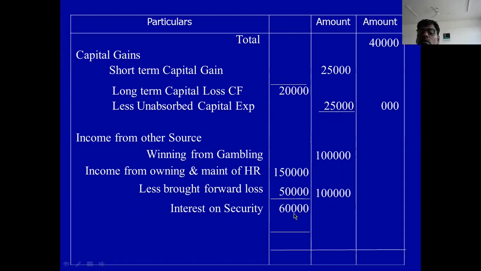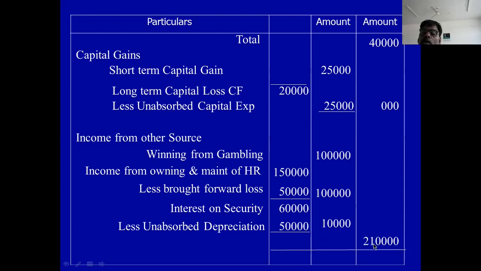In this 60,000, I adjust unabsorbed depreciation 50,000. Okay. Then remaining is 10,000. So income from other sources is 2,10,000. 2,10,000 is the income from other source and 40,000 is the income from house property. Total it is 2,50,000. Gross total income is 2,50,000.